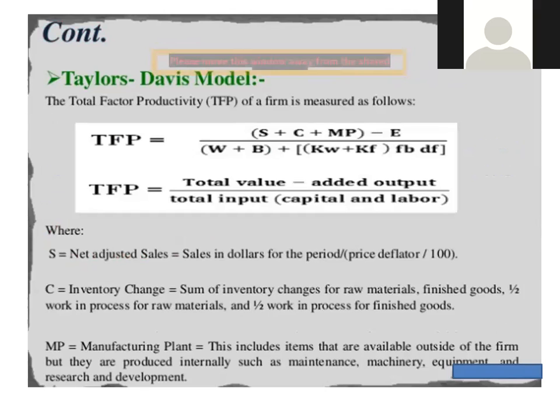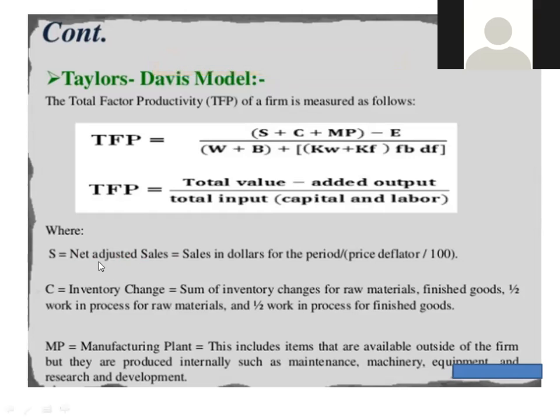The total factor productivity TFP of the firm is measured as follows. TFP is equal to S plus C plus MP minus E upon W plus B plus KW KF into FB plus DF. Now we will see the long form of it later. TFP is nothing but the total value added in output upon total input in capital and labor.